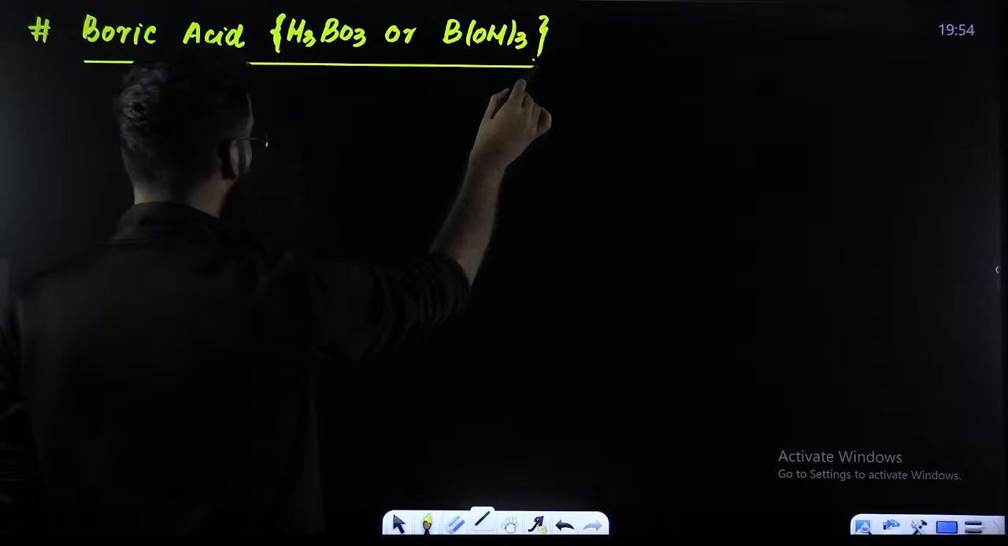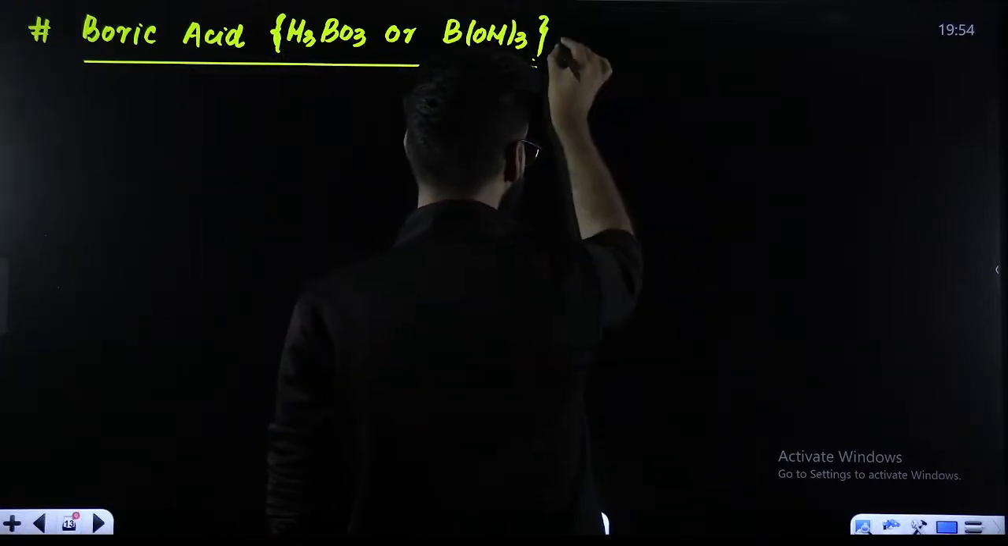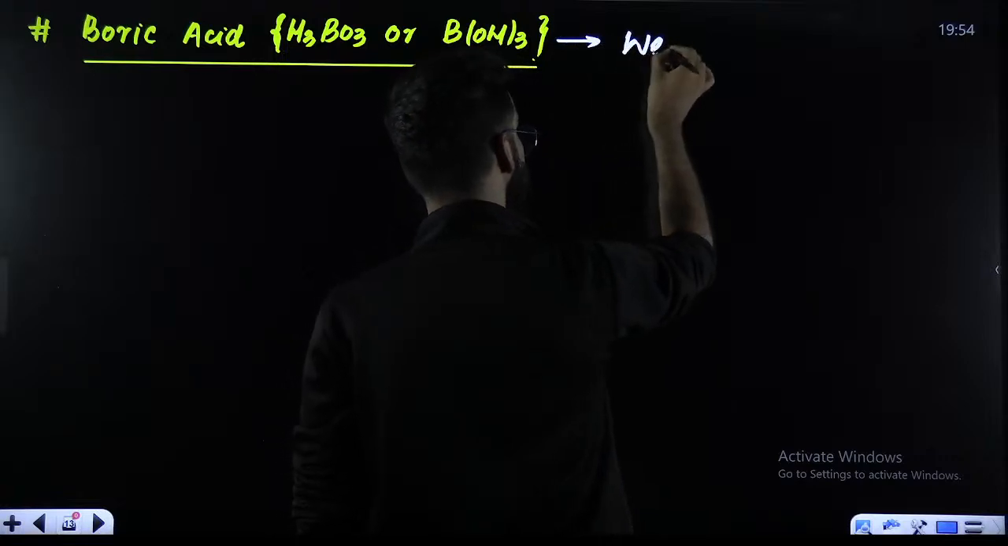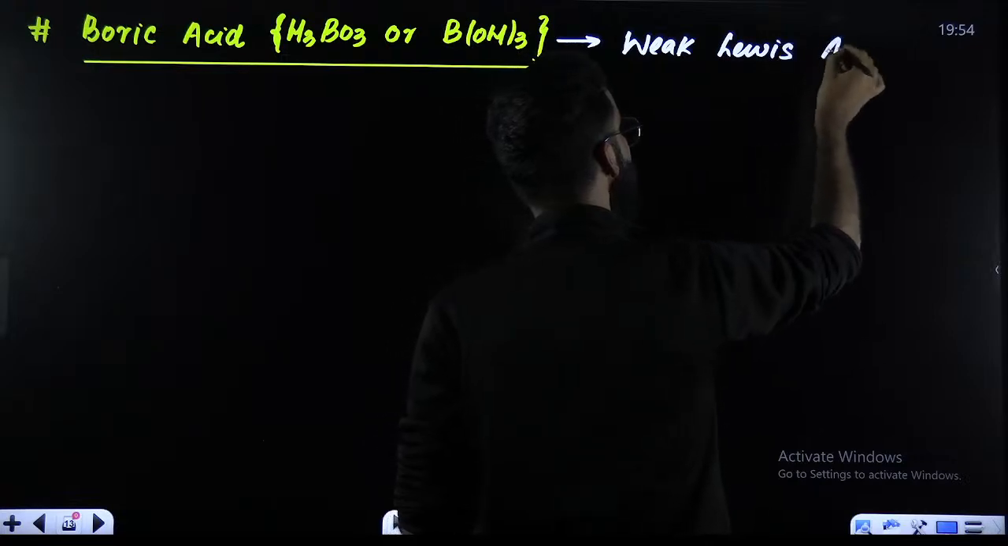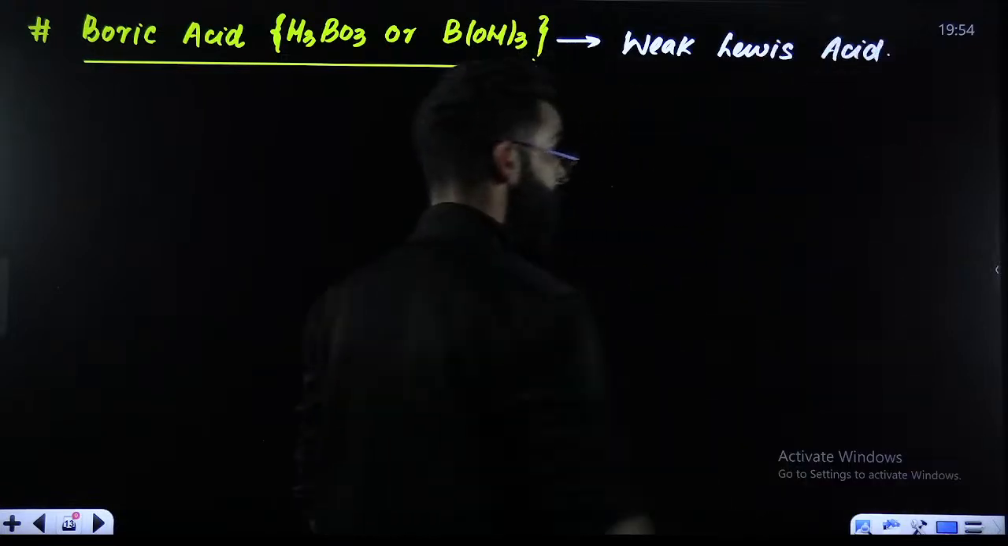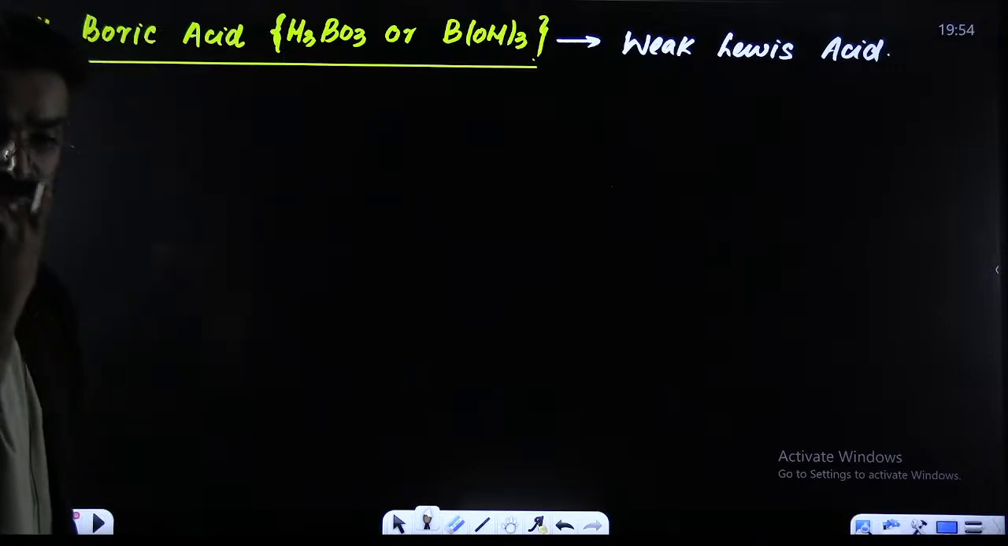My dear students, talking about this particular boric acid, let me tell you, this boric acid is a weak Lewis acid. It's a weak Lewis acid. Now, understand a few things about this boric acid.